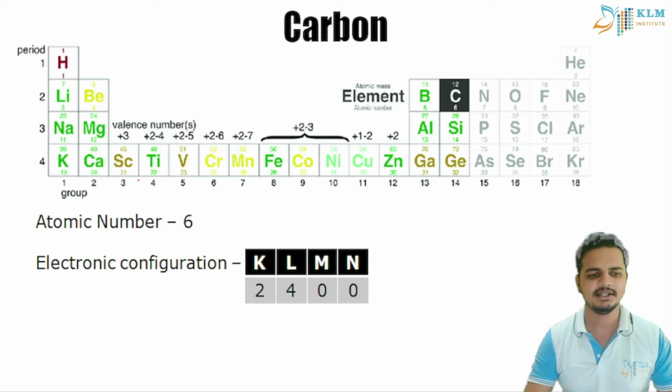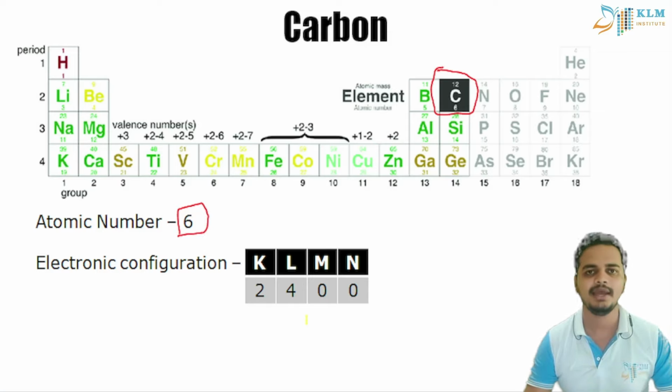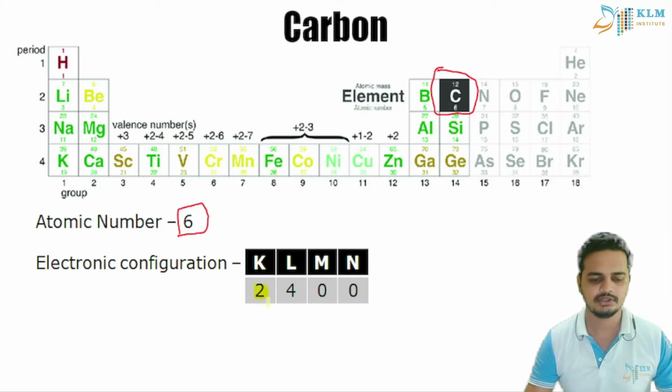So we can see here, carbon is here. It is in the black format, you can see. Its atomic number is 6, students. So its electron configuration. In the last chapter, we have studied how to write electronic configuration. So you already know we have K, L, M, N, 4 shells, and in K shell the capacity is just 2. So we will fill 2.